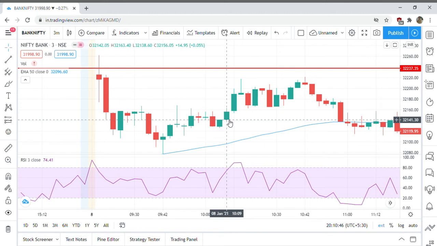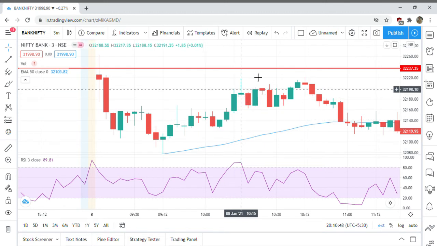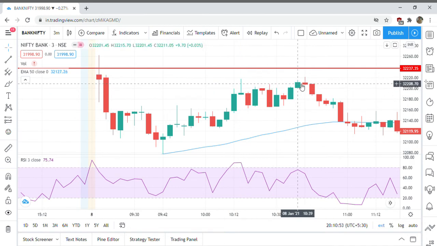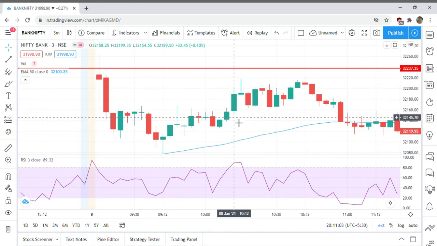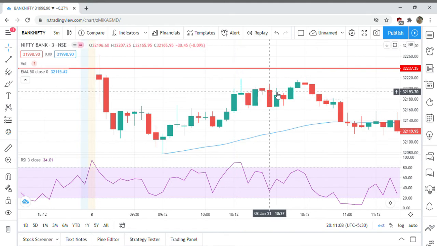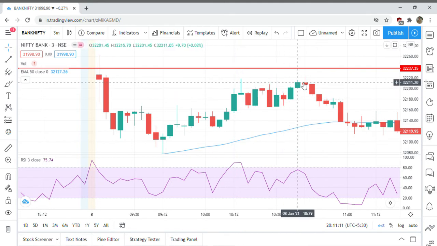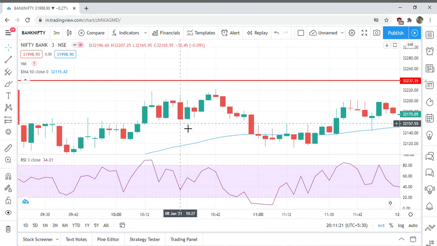Now I will end the trade exactly at this point. If I am getting an exit here, I will exit in this candle, but unless my stop loss is hit, I am not exiting from the trade. Now I will exit at this point where I can make some 30 points, 40 points target. Okay, profit.